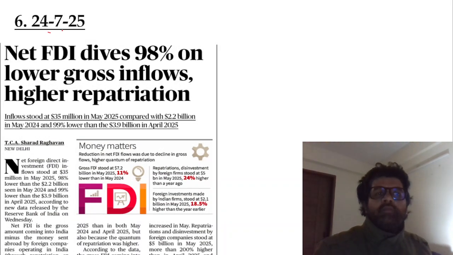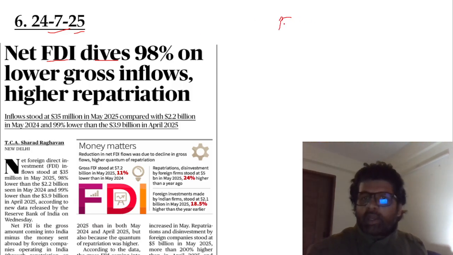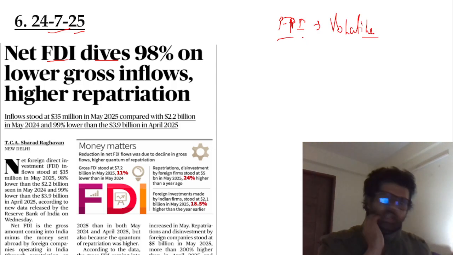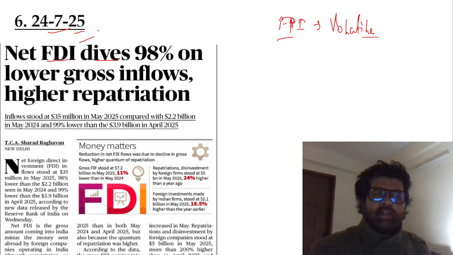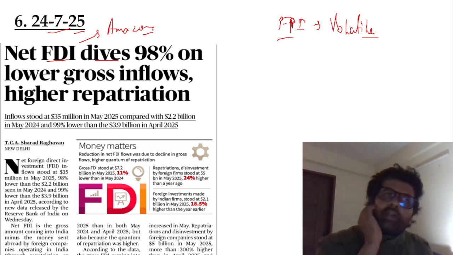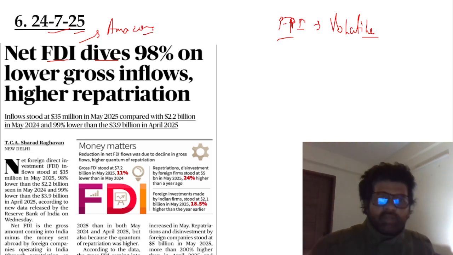Next article 6, 24th July 2025, net FDI. We have talked about FDI. You see, BOP is so important. I've told you we'll talk about these things again. So FDI, foreign direct investment, and then you have FPI, foreign portfolio investment. So this FPI, which is also known as foreign institutional investment, is very volatile. Investors can take out their money and all. But in FDI, let's say Amazon is there, they establish their headquarters or they establish their base in Hyderabad and all. So they cannot take away this building. So there is investment, there is research and development which is going on. So FDI is much more stable. So keep it in mind.